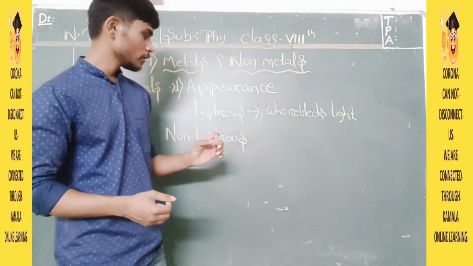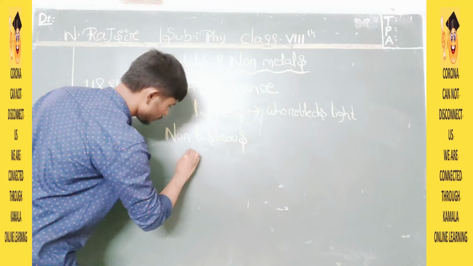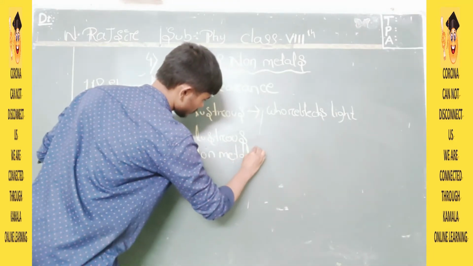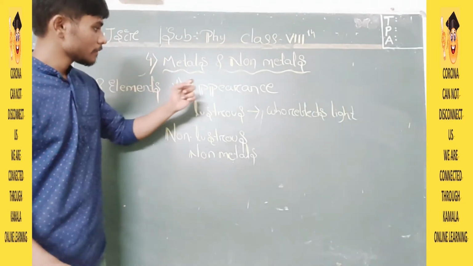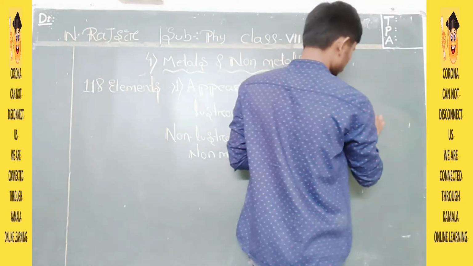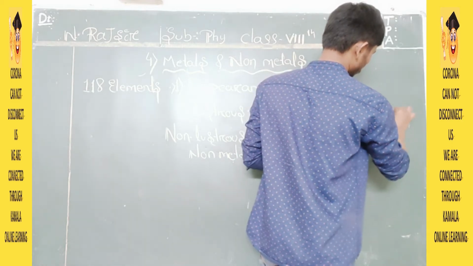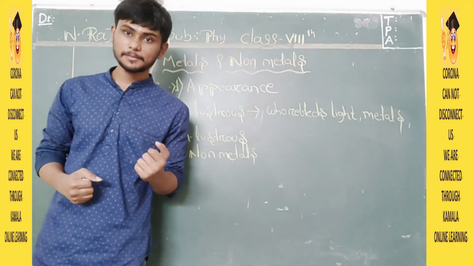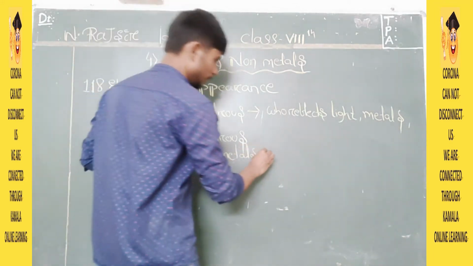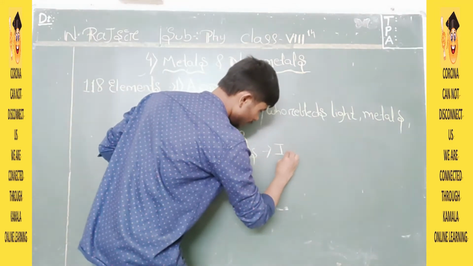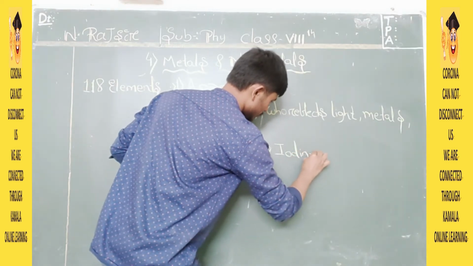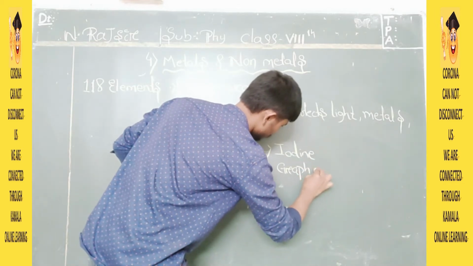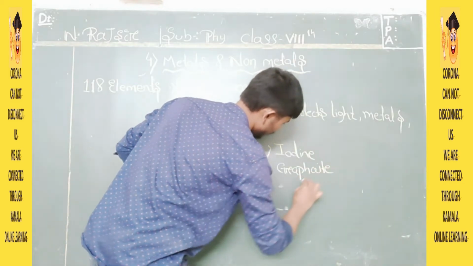What I told you: non-metals come under non-lustrous nature, metals come under lustrous nature. But there is a small exception over here. What is that small exception? The exception is that some non-metals like iodine, graphite, and diamond are lustrous.